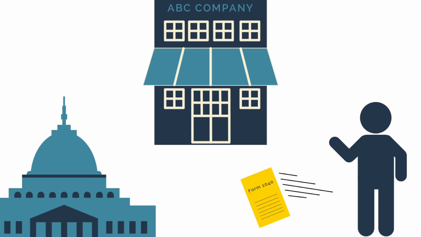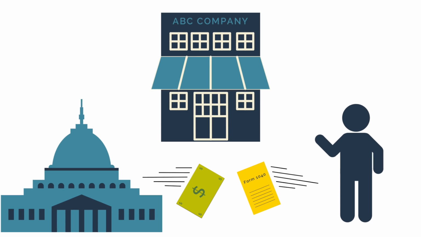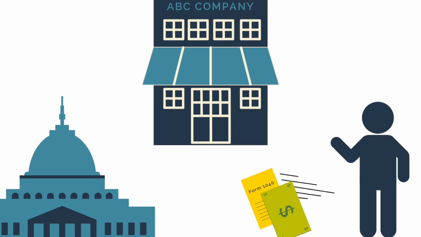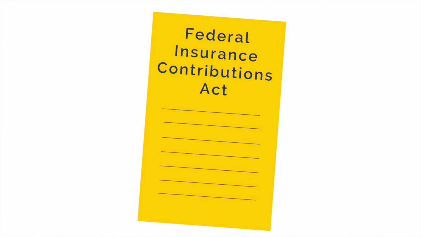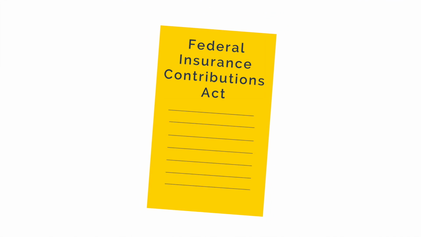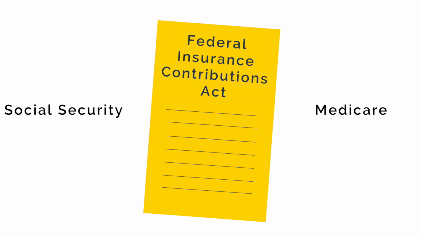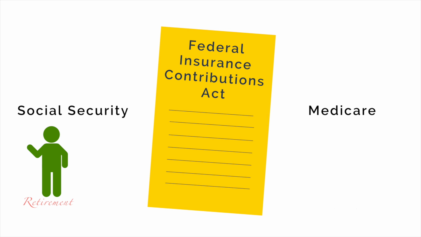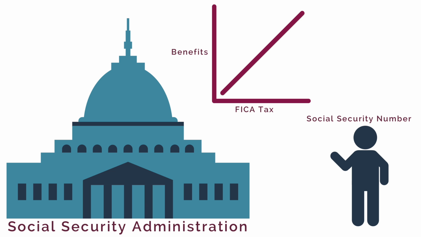You file a tax return every year to make sure you paid enough income taxes throughout the year. If you paid too much, then you get a refund, but if you paid too little, then you end up owing taxes and possibly even some late fees. Next, let's talk about the Federal Insurance Contributions Act, or FICA. FICA helps fund both Social Security and Medicare programs, which provide benefits for retirees, disabled persons, and children. Your Social Security number helps the Social Security Administration to accurately record your wages or self-employment. As you work and pay FICA taxes, you earn credits for Social Security benefits.